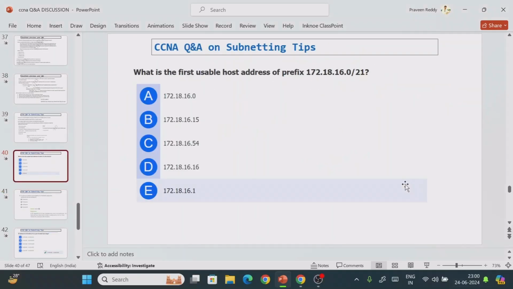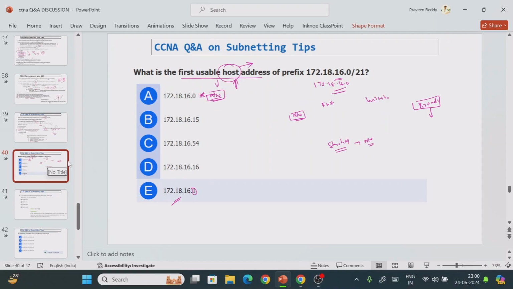From the exam point of view, they might not allow the subnet calculator. If they have mentioned you can use the subnet mask calculator, then you can use it. Probably it will not be allowed, but I'm just giving you information on how you can find the answer within 10 or 30 seconds, because you need to spend only 1 minute to solve these kinds of questions, right? So what is the given? 172.18.16.0, right?